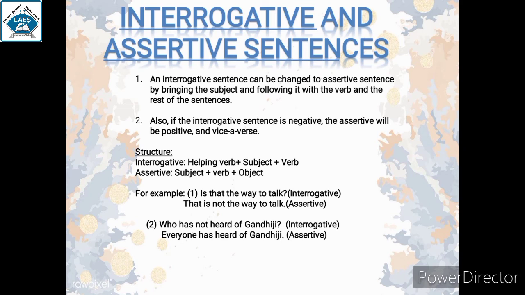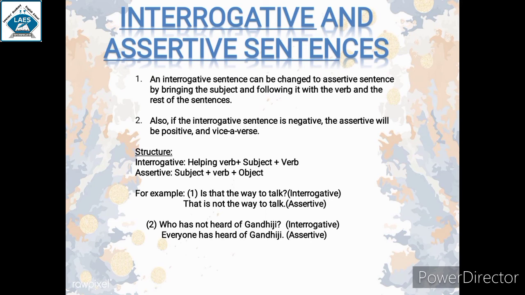So structure of interrogative is helping verb plus subject plus object, and structure of assertive is subject plus verb plus object. For example, is that the way to talk? This is an interrogative sentence. To convert it into an assertive, you need to bring subject at the first, that, then you need to follow the whole sentence, is.